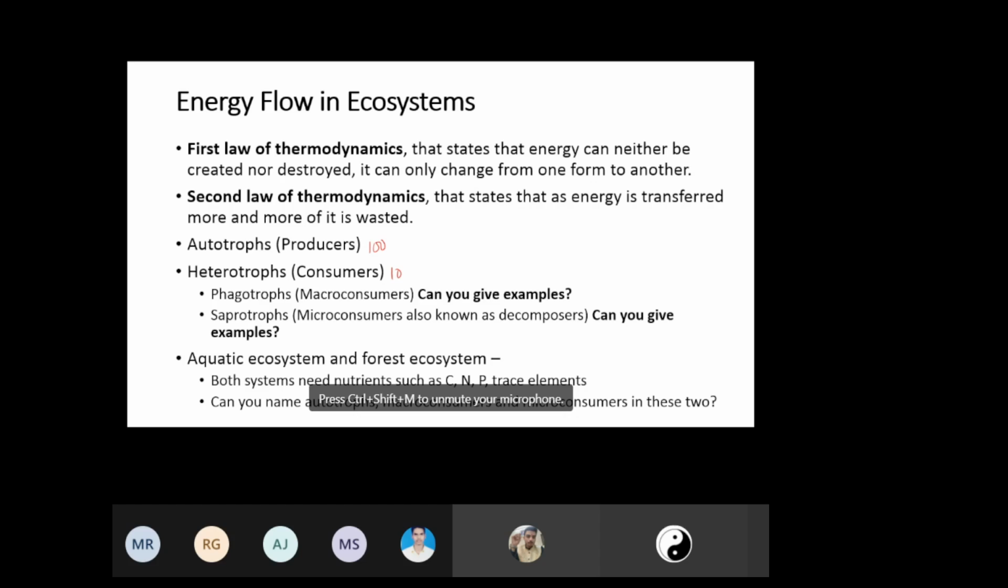Sir, saprotrophs are like mushrooms. Yes, mushrooms, micro consumers: bacteria, fungi. Okay, bacteria and fungi are examples of micro consumers. Now, give me some examples of macro consumers.